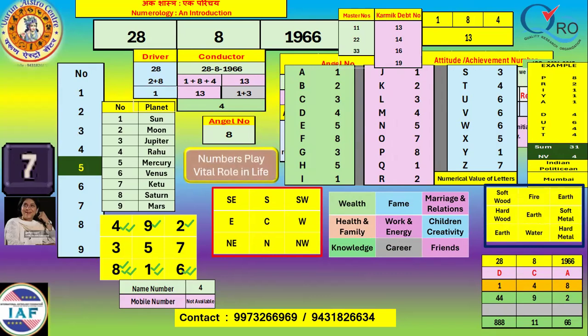So with this, the calculation can be made for any person and more results can be drawn. The basic purpose of this presentation is that numerology is very easy to use, easy to learn, easy to apply.